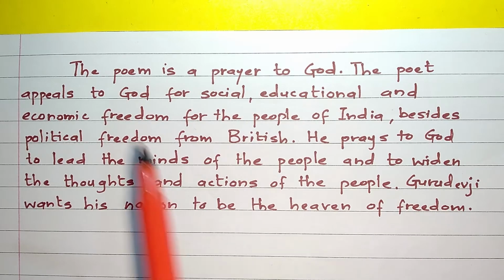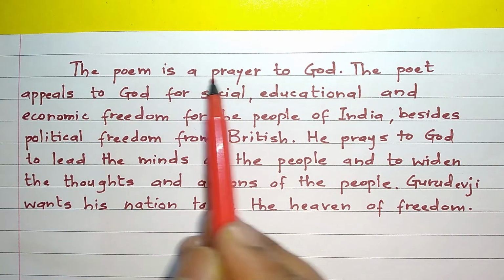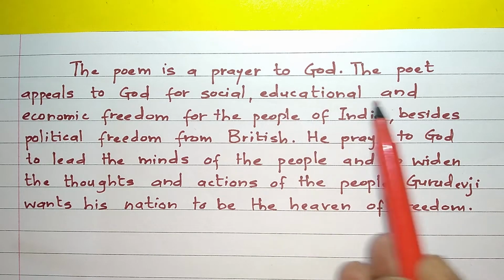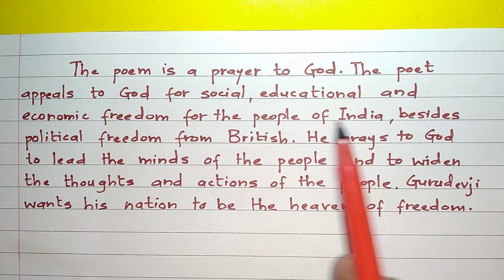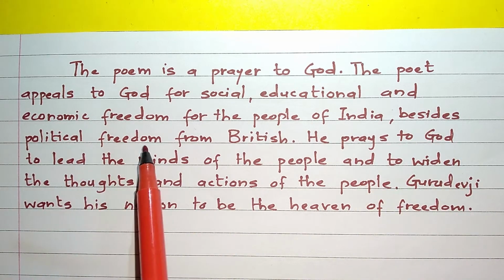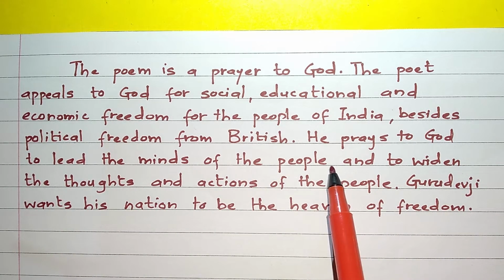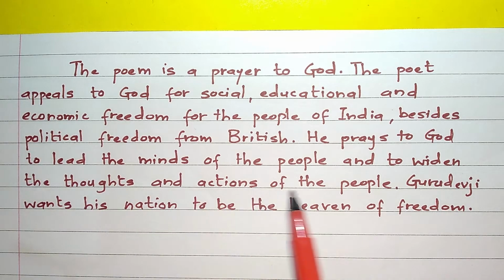Now we begin with the second paragraph. The poem is a prayer to God. The poet appeals to God for social, educational and economic freedom for the people of India, besides political freedom from the British. He prays to God to lead the minds of the people and to widen the thoughts and actions of the people. Gurudev Ji wants his nation to be the heaven of freedom.